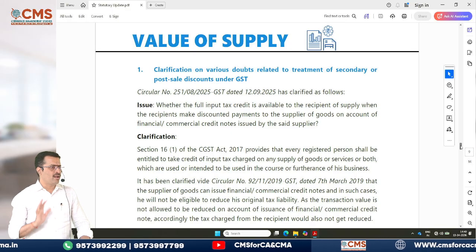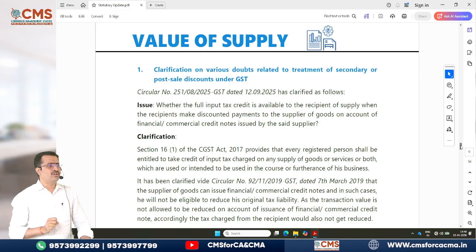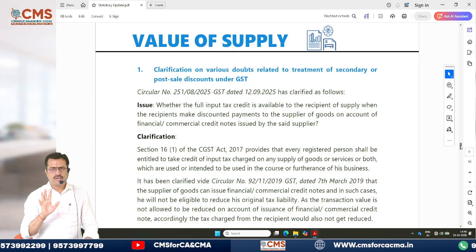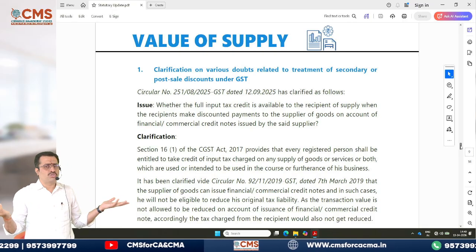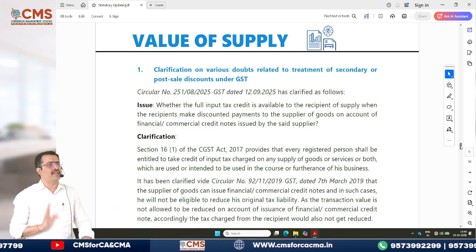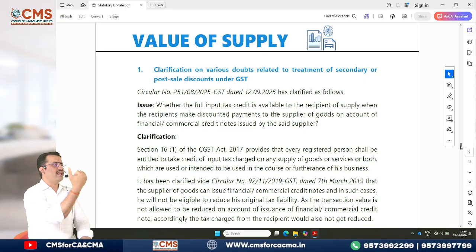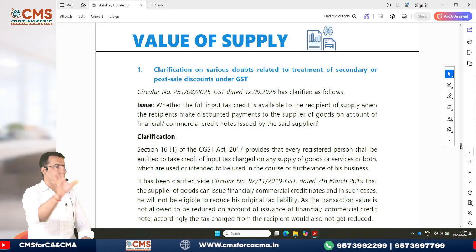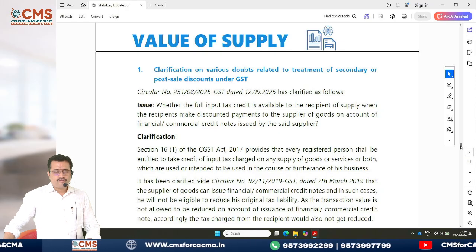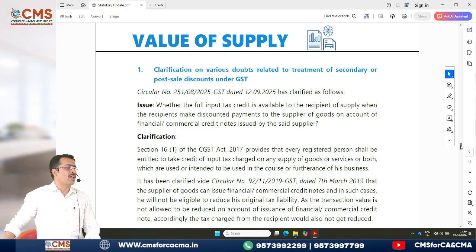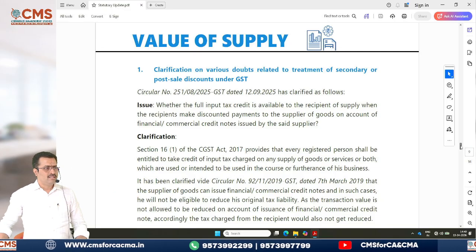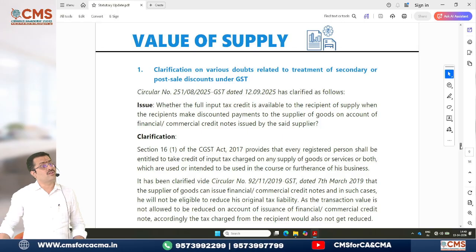10,500 totally. Now he gave 1 week time and he told, if you pay within 3 days, I'll give you a 10% discount on the bill. Now buyer B is not sure whether he will pay within those 3 days or not. Hence, buyer had already taken input tax credit of 500 rupees, which is lying in the electronic credit ledger. Correct? And now, fortunately or unfortunately, buyer paid that money within 3 days and he got 1,000 rupees discount. Why 1,000? 10% of 10,000 rupees he got as discount.